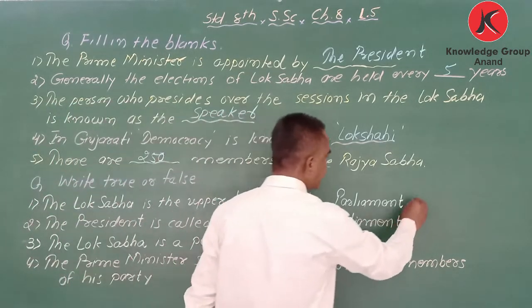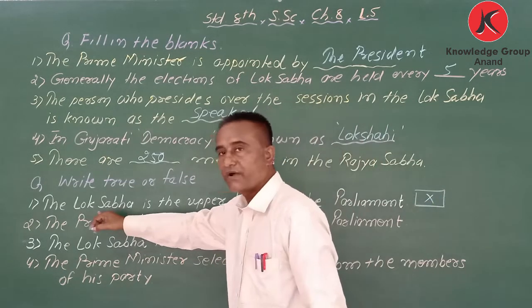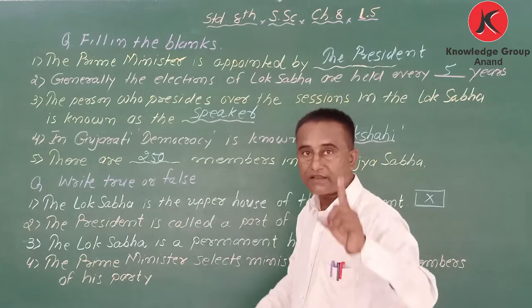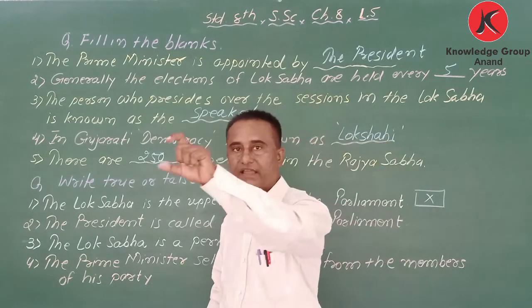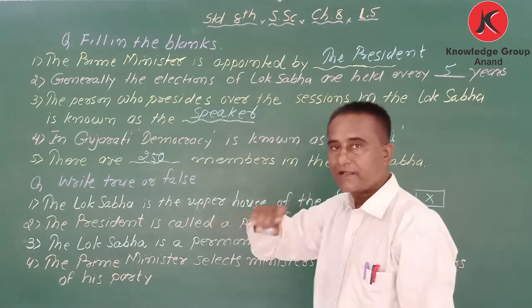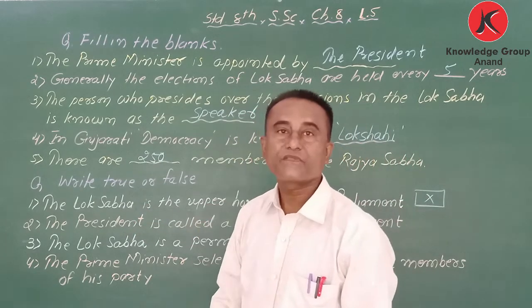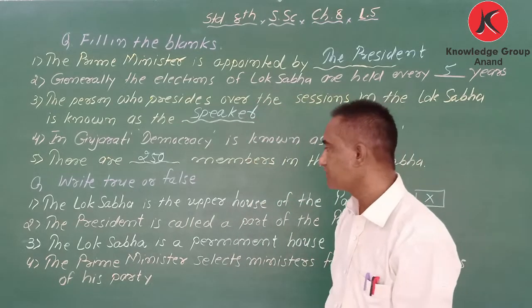Wrong. Why is it wrong? Lok Sabha is the lower house and the upper house is known as Rajya Sabha. Rajya Sabha upper house, Lok Sabha lower house.